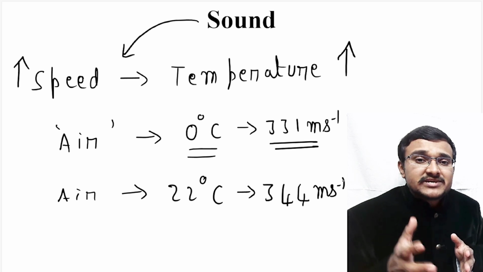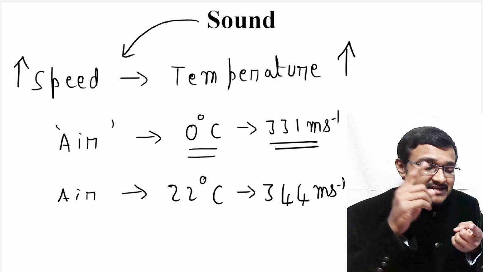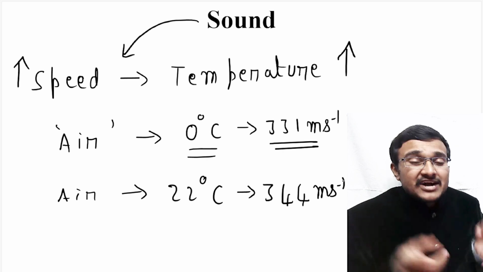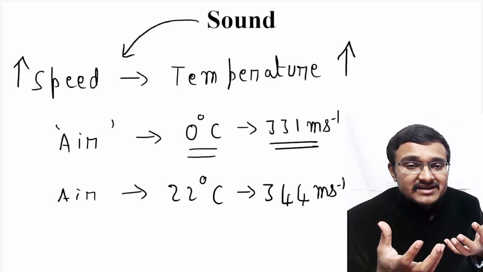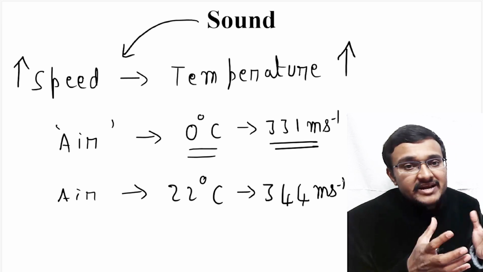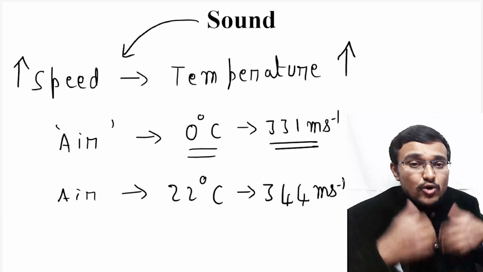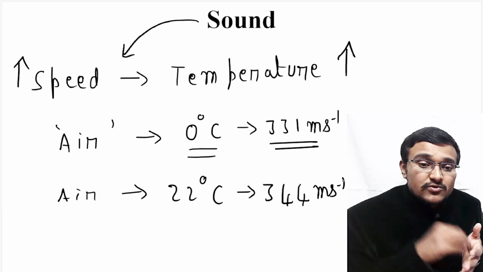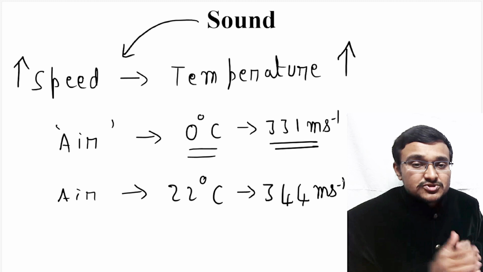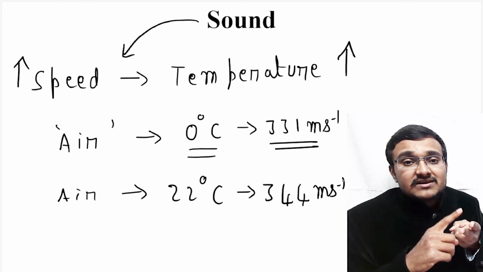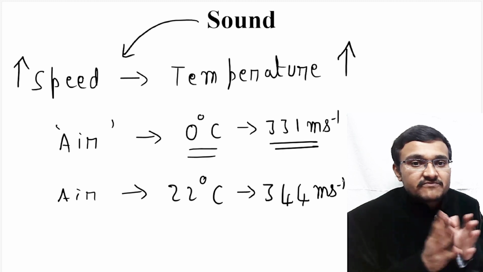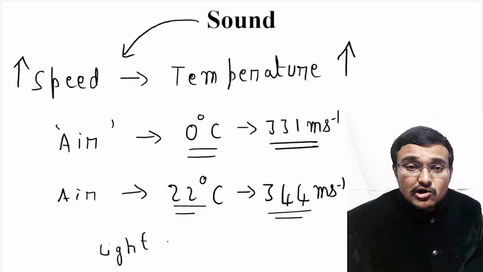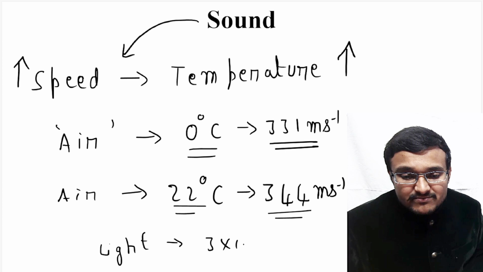So that means the speed of sound depends on the medium, that is whether the medium is solid, liquid or gas, and also the speed of sound depends on the material, that is what kind of element is present in that particular medium. It depends on that as well, and also the speed of sound depends on temperature. So it depends on the medium, on the type of material, and also on the temperature of that particular medium. And we all know light has 3 into 10 power 8 meter per second as its speed.